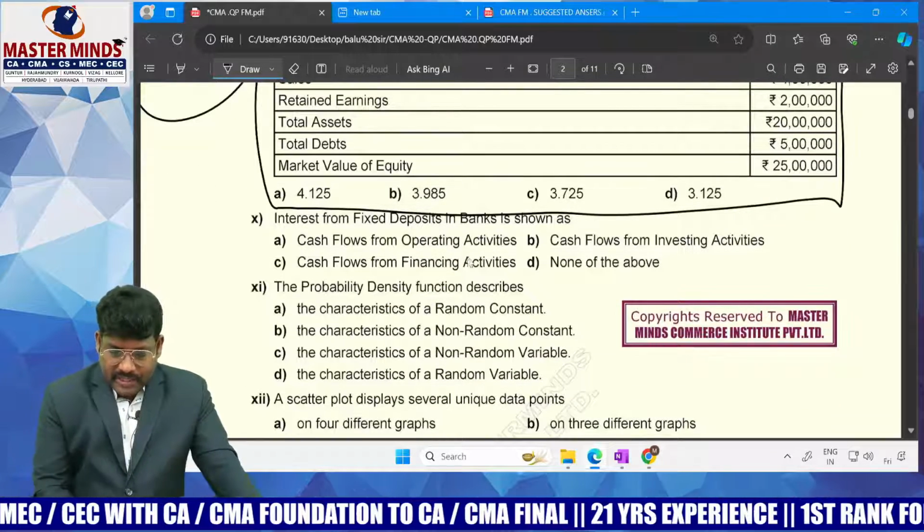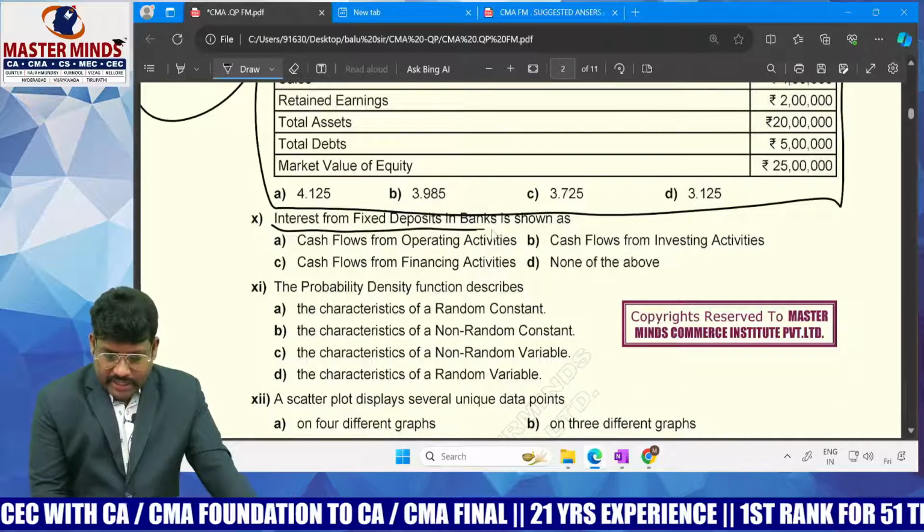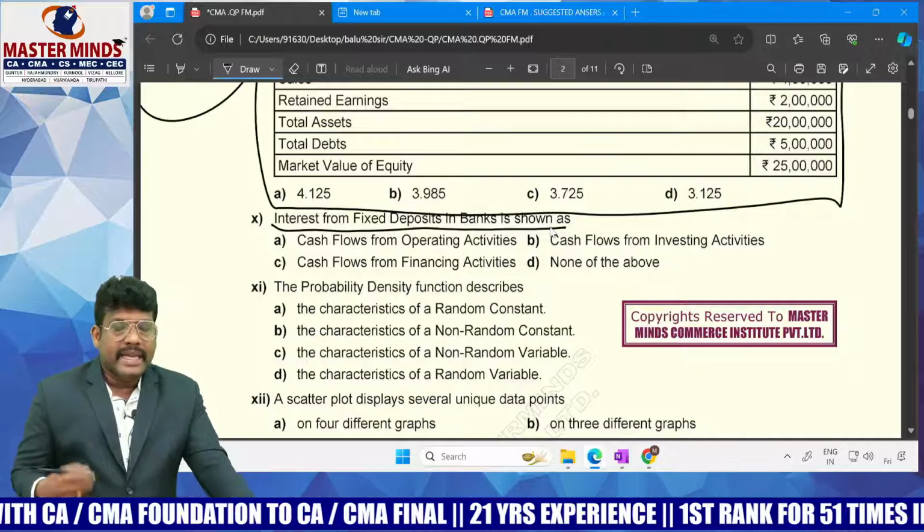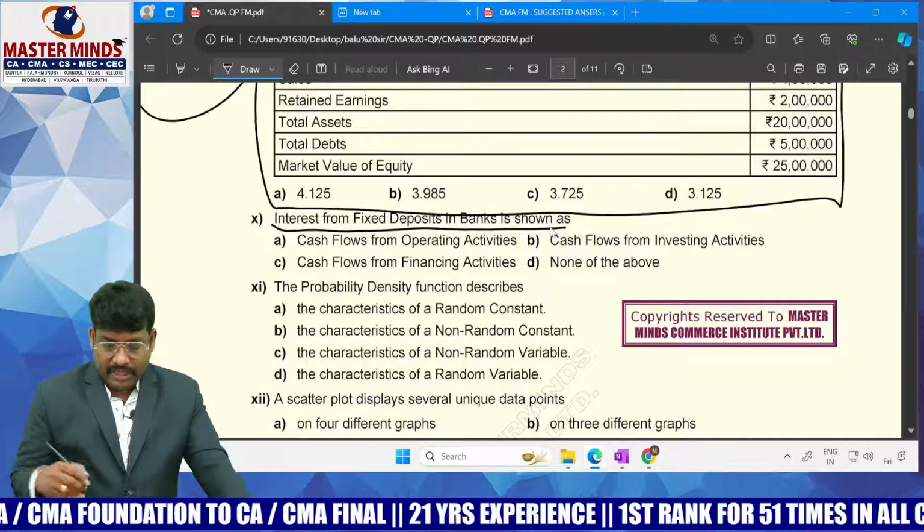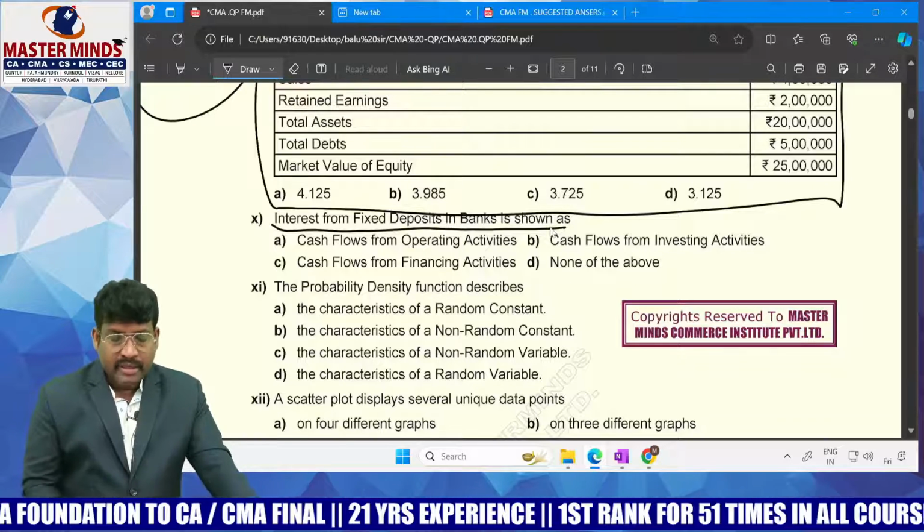Next one, interest from fixed deposit in a bank is shown as interest from fixed deposit. If any company makes an investment in any bank, they get an investment return.